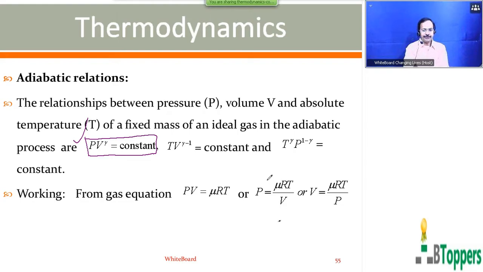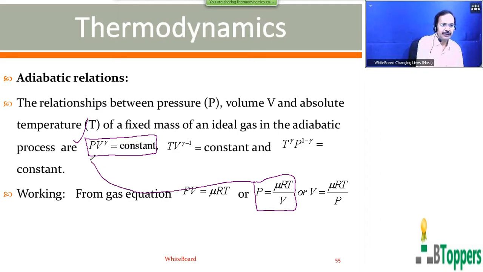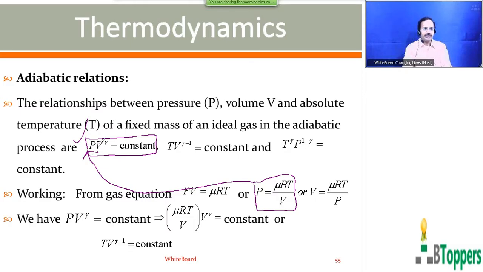So you substitute P equal to νRT by V in this relation to get the relation between temperature and volume. We have PV^γ equal to constant. You can substitute P equal to νRT by V on the left side. V^γ by V can be written as V^(γ-1).